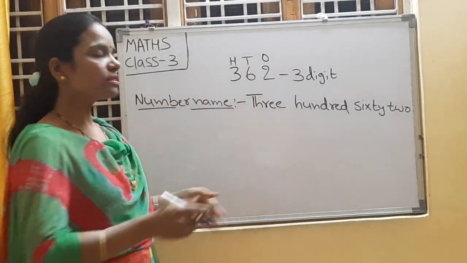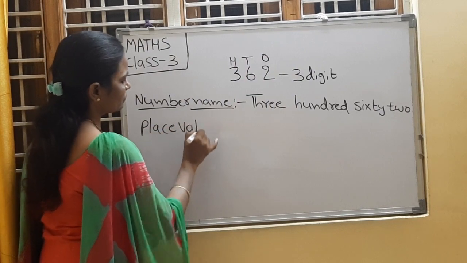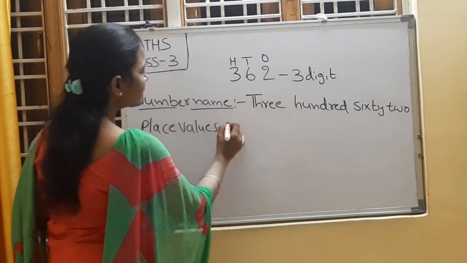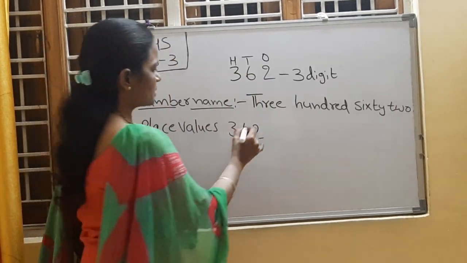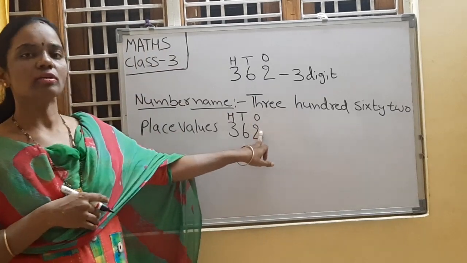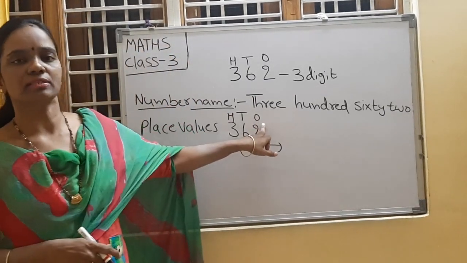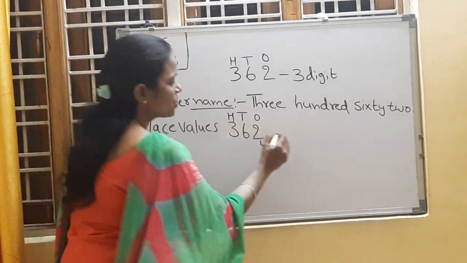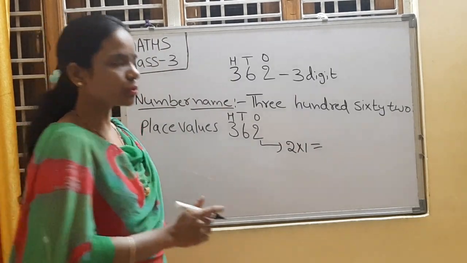Now write down the place values. What are the place values of this number? Already we discussed. It is ones place, tens place, hundreds place. As 2 is in ones place, what is the place value of 2? 2 into 1. 2 ones are 2.